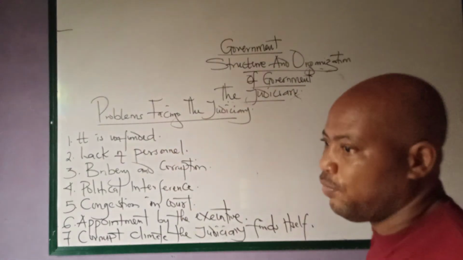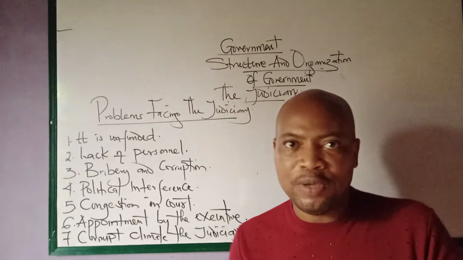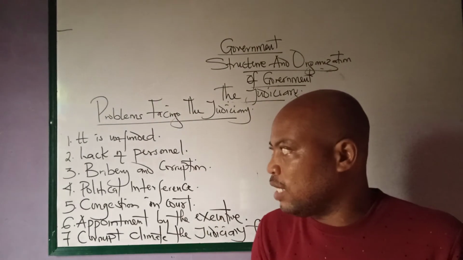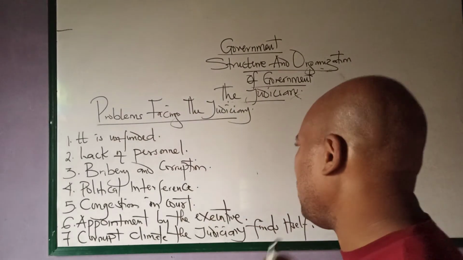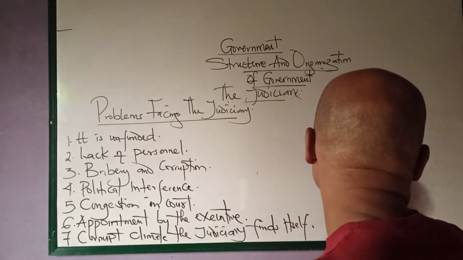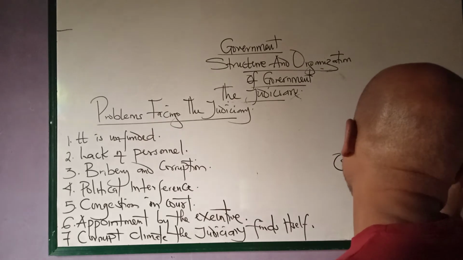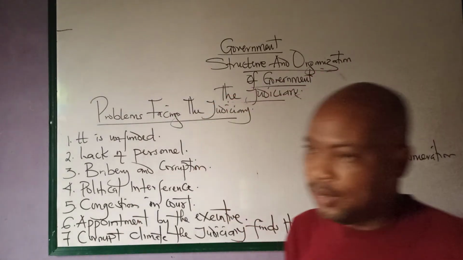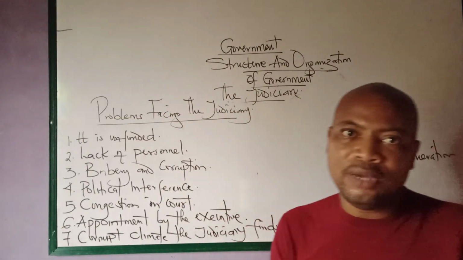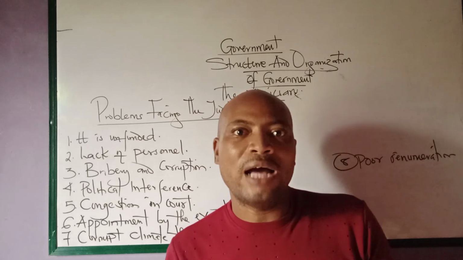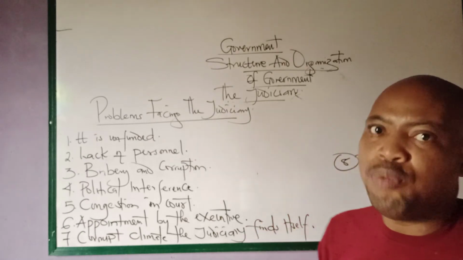Number 1, it is poorly funded. The judiciary is not well funded in Nigeria and other developing countries of the world. And because it is poorly funded, this problem is always facing the judiciary. Then we can say number 8, poor remuneration. Number 2, lack of personnel. Because of the problems facing the judiciary, they do not have enough personnel because most of their personnel seek greener pastures. In most cases, they lack personnel because of lack of funding or because they are poorly remunerated.